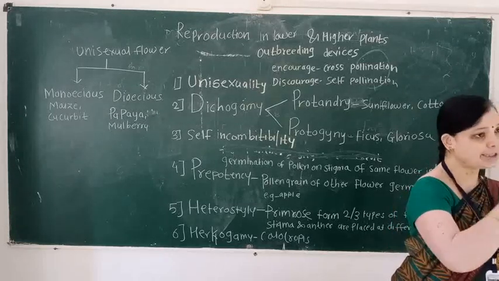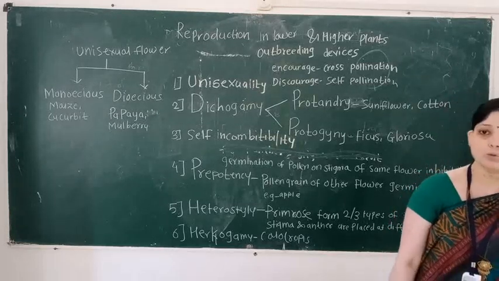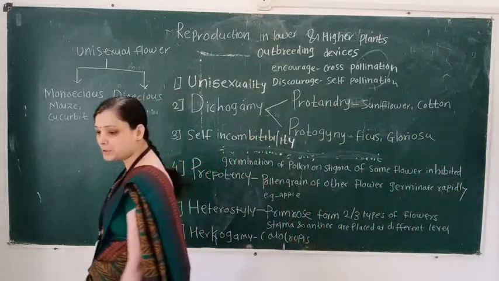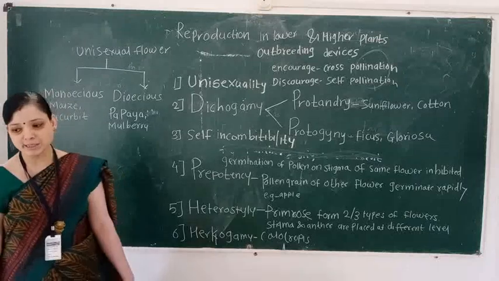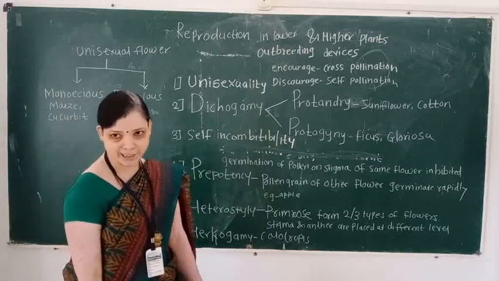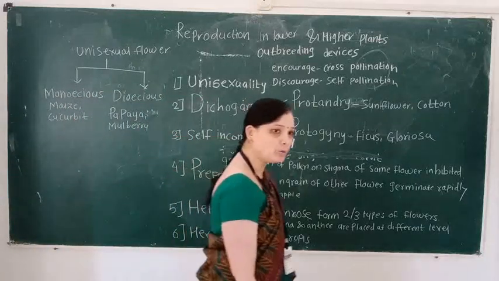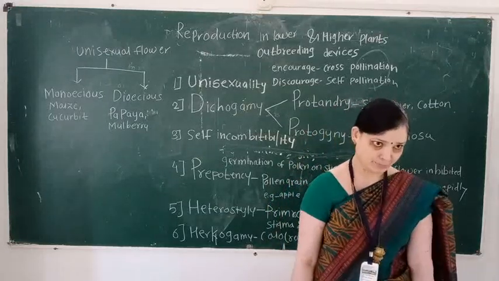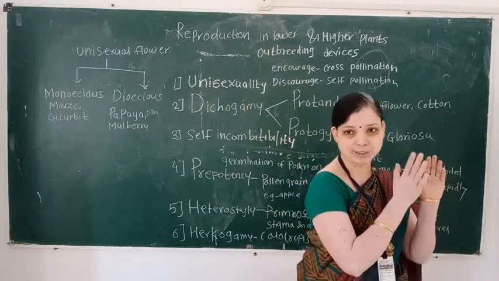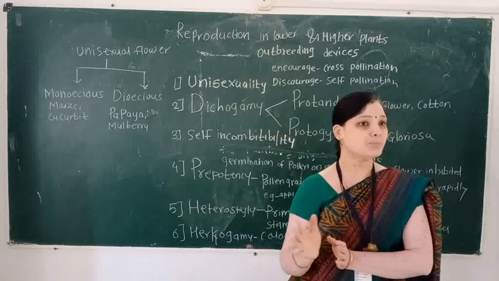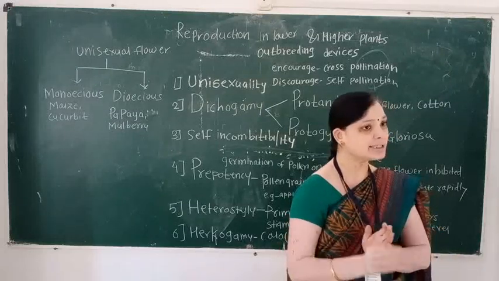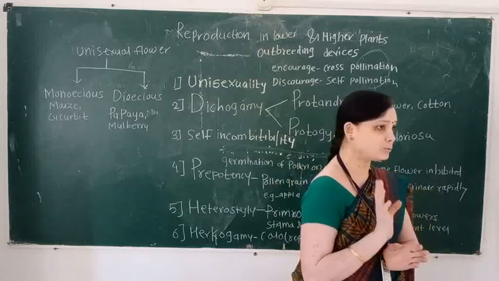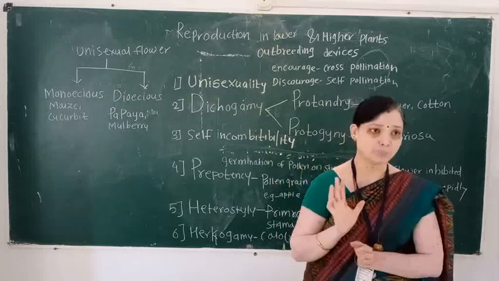This plant body is known as monoecious. And what is the meaning of dioecious? Dioecious means in some plants, male and female flowers are produced on different plant bodies, that is, the male plant body is separate and the female plant body is separate. This condition is known as dioecious, and these plants are known as dioecious plants.